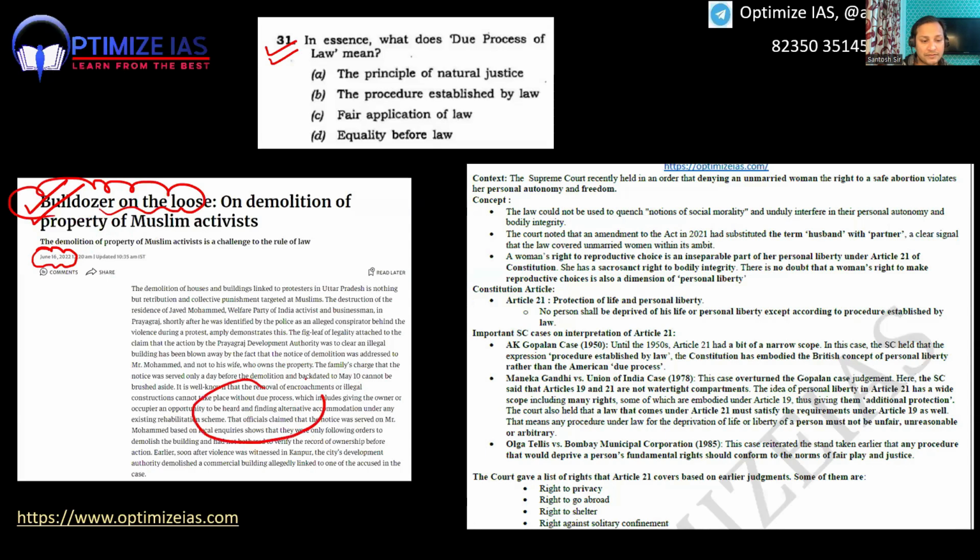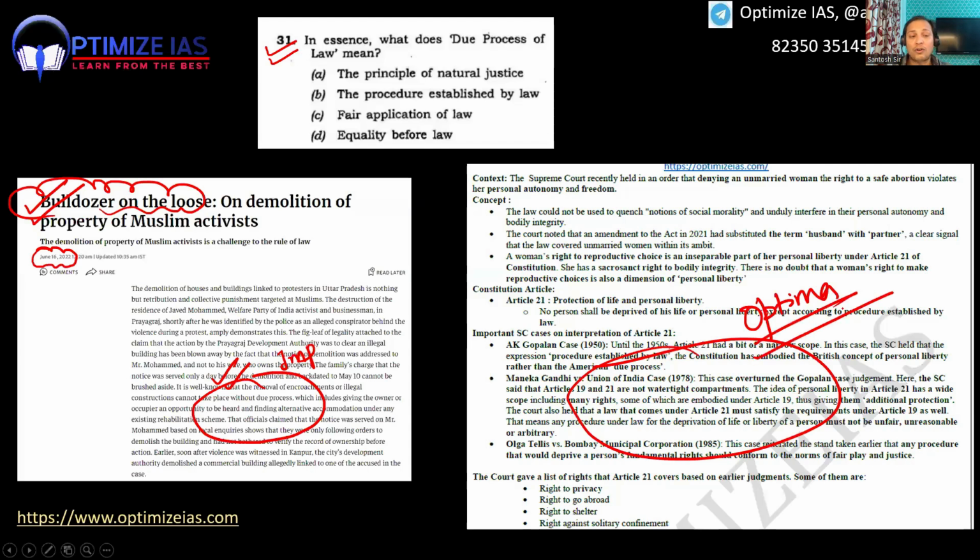You can see here. Can you see this, guys? I hope you are able to see this. How many of you are able to see this, guys? Due process. And that is why, in our notes, we had covered this due process in detail. In our Optima notes, I had covered this due process in detail. But I just want to show you all the questions, where are they motivated from?